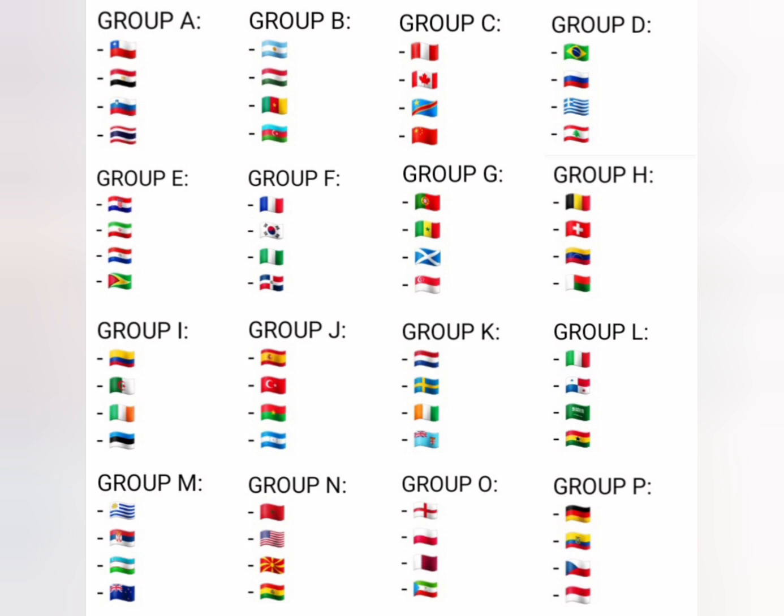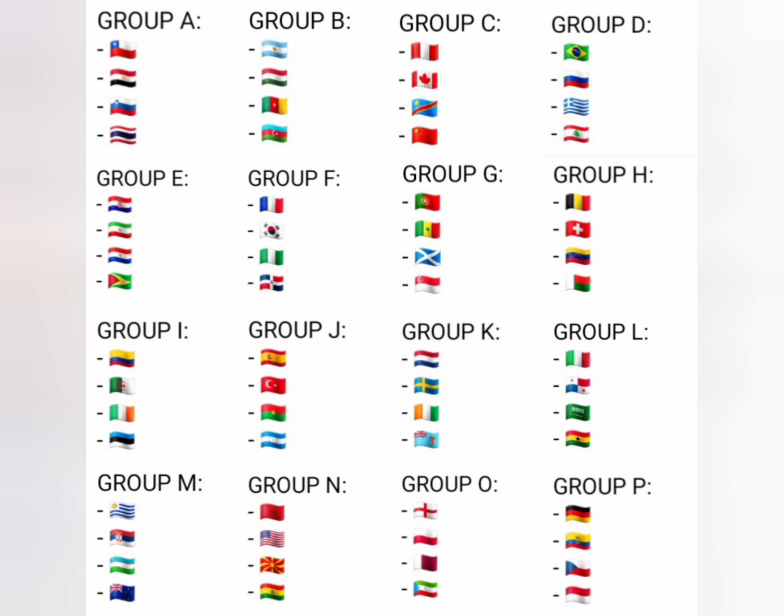In Group A we have Chile, Egypt, Slovenia and Thailand. In Group B we have Argentina, Hungary, Cameroon and Azerbaijan. In Group C we have Peru, Canada, DR Congo and China. In Group D we have Brazil, Russia, Greece and Lebanon. In Group E we have Croatia, Iran, Paraguay and Guyana.